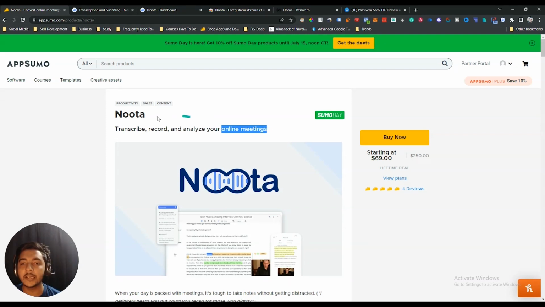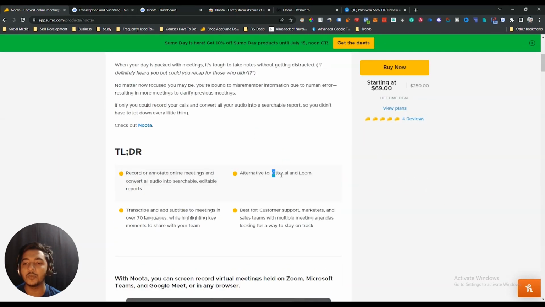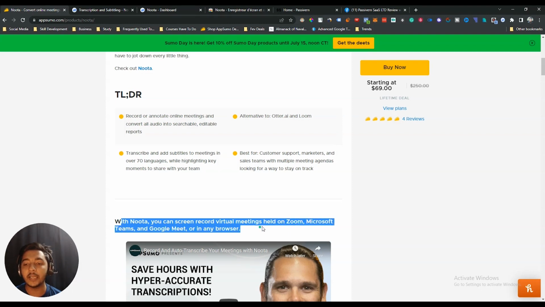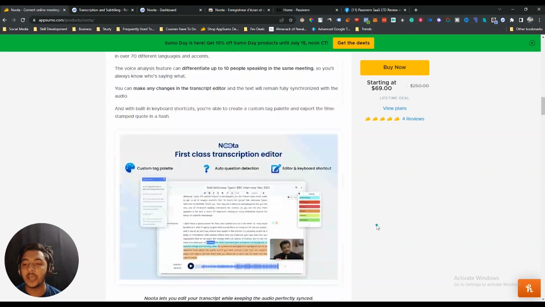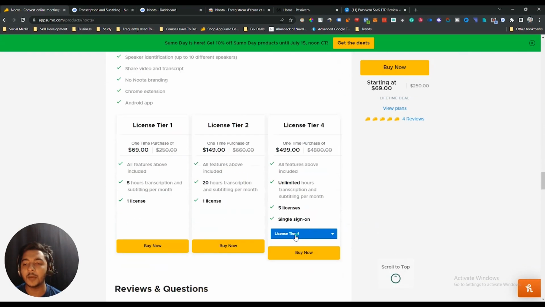I hope you get an idea, guys, about this Noota tool. They're running their lifetime deal on AppSumo, and they're saying that it's an alternative to Otter.ai and Loom. With Noota, you can screen record virtual meetings held on Zoom, Microsoft Teams, and Google Meet, or in any browser, they're saying.